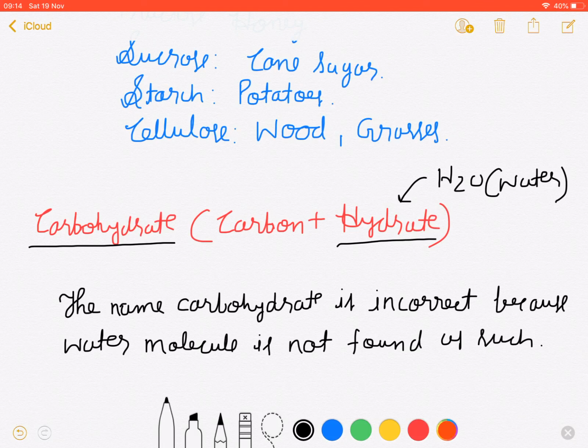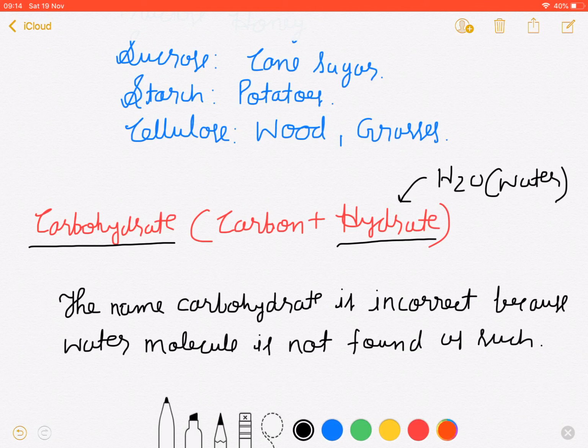But still, this is in use in physics, that conventional current flows from positive to negative terminal, because it is firmly rooted. It's a kind of conventional theory. That's why the carbohydrate name is incorrect, because the water molecule is not found as such, but it still persists because it is firmly rooted in the chemical nomenclature. That means someone used this nomenclature and it is still in use.